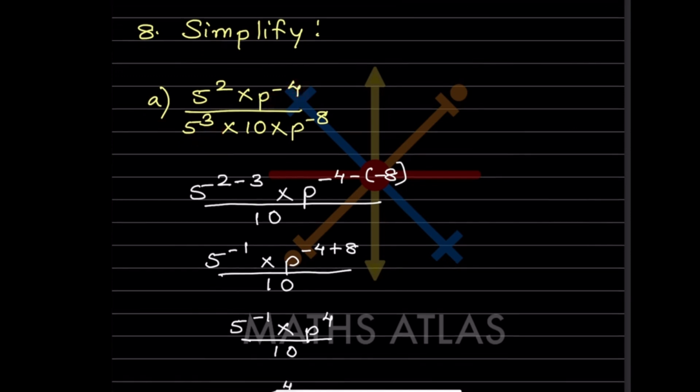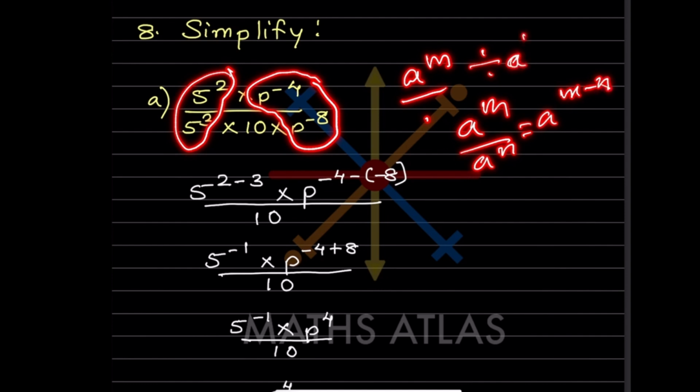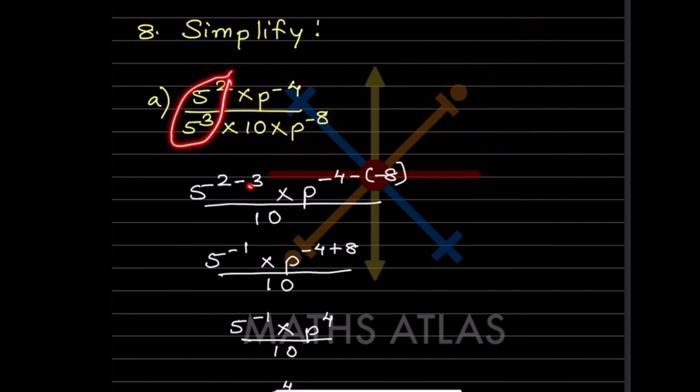So now what you can see here, here also is 5, here also is 5, p and p. So this is the division, a raised to m. When we write division, we can also write this type: a raised to m divided by a raised to n will be a raised to m minus n. We can also write it vertically. So here it will be 2 minus 3. Let us take this p first, p raised to minus 4, and in the formula we have minus of this minus 8, and this 10 is going to be as it is first.